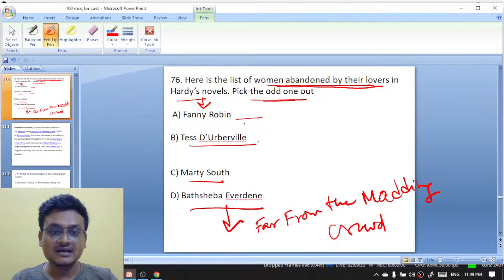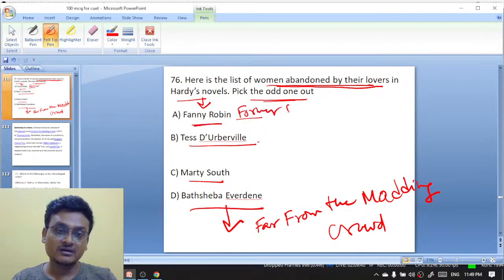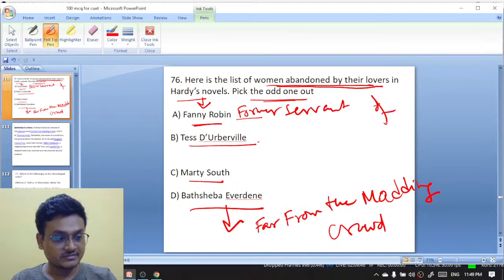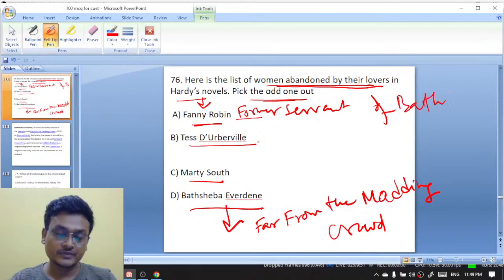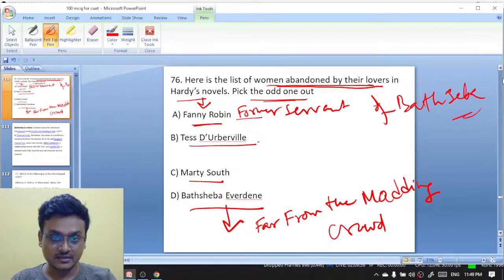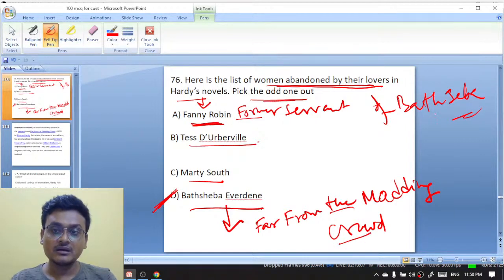Okay. And Fanny Robin is the servant, the former servant of Bathsheba. Excellent, exactly. D is the answer actually. And you see, Fanny Robin also appears in Far from the Madding Crowd. Okay, and Fanny Robin is the former servant of Bathsheba.